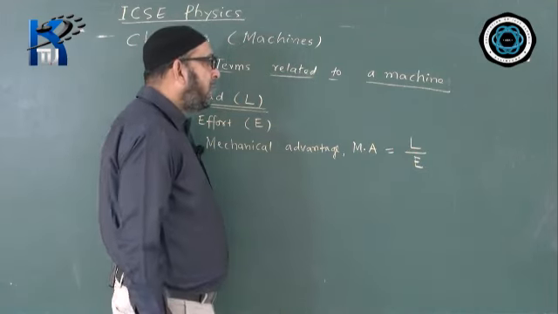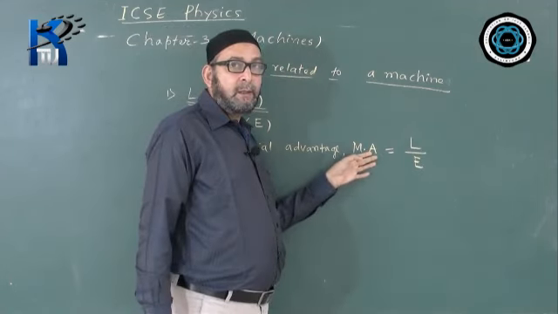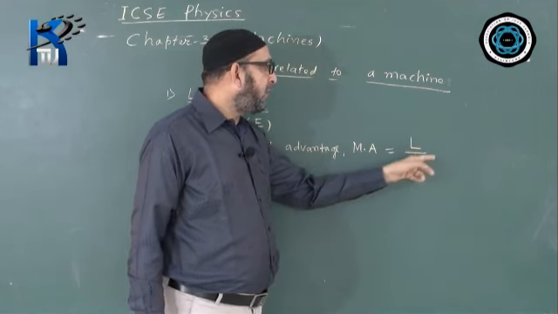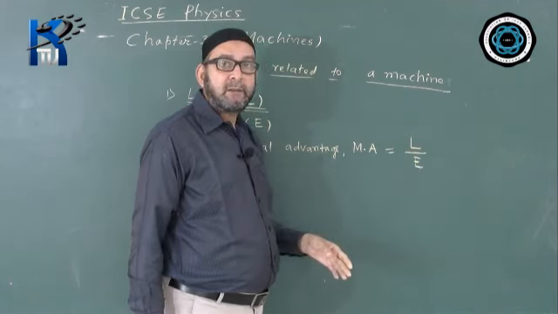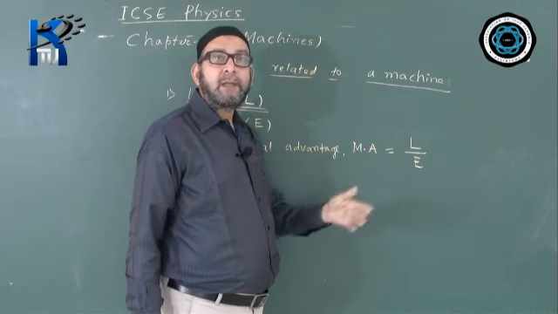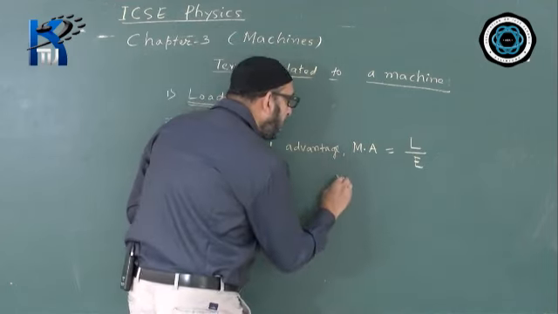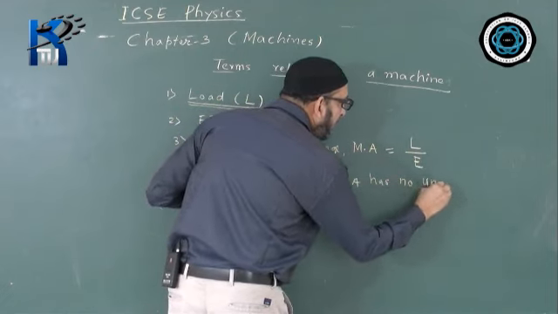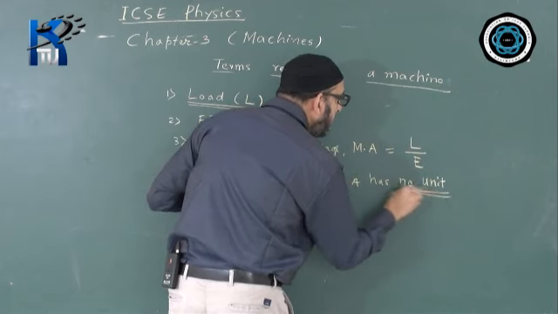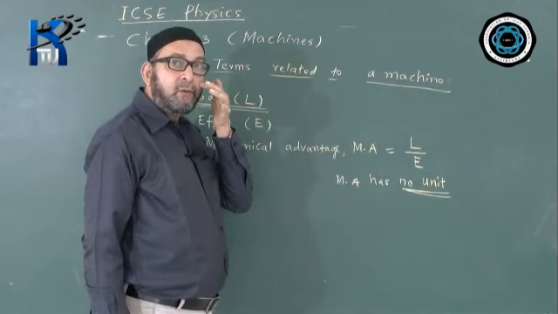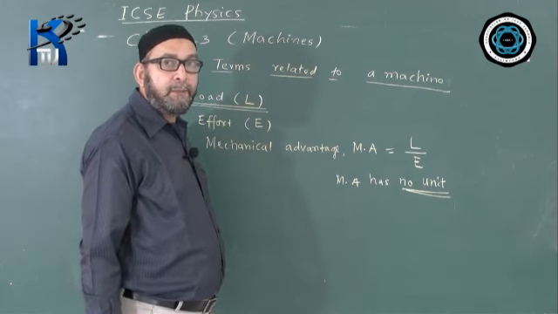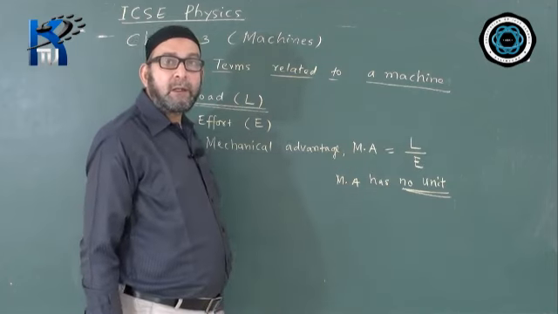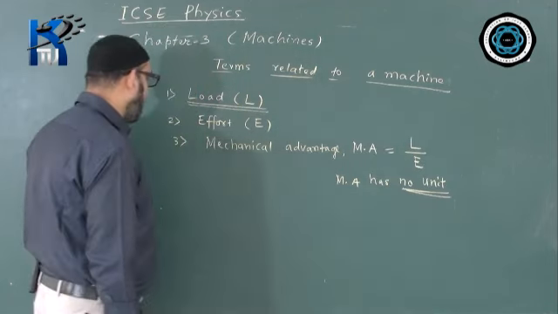So mechanical advantage will have no unit because it is the ratio of two similar quantities. Load is in Newton, effort is also in Newton, so Newton cancels each other. So MA as a result has no unit. What is the reason? The reason is that it is a ratio of two similar quantities, or we can say it is a pure ratio. What is the meaning of pure ratio? The ratio of two similar quantities is called a pure ratio. So it has no unit.